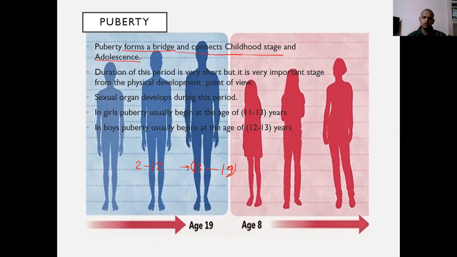The duration of this period is very short, but it is a very important stage from the physical development point of view. Sexual organs develop during this period. In girls, puberty usually begins at the age of 11 to 13 years. And in boys, puberty usually begins at the age of 12 to 13 years.